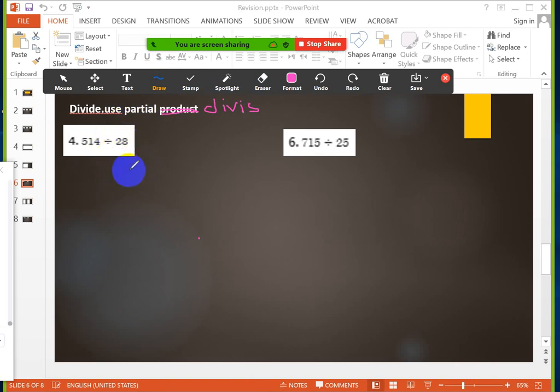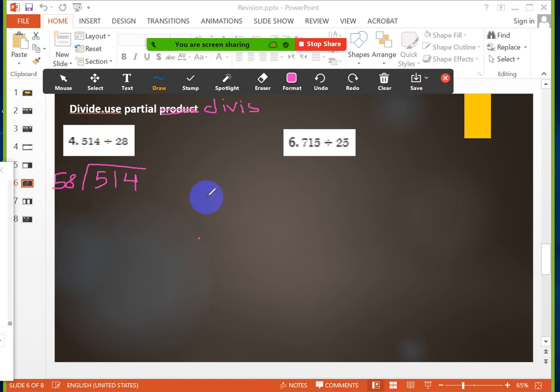First thing, I want to divide 540 by 28. You remember I told you to divide those numbers by using partial products. How will I do that? Let's remember together.